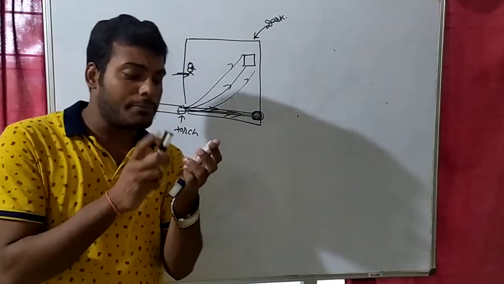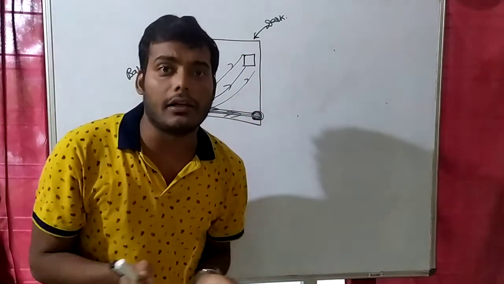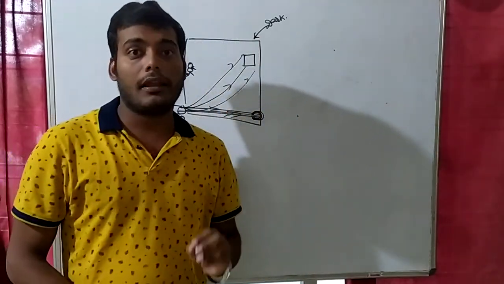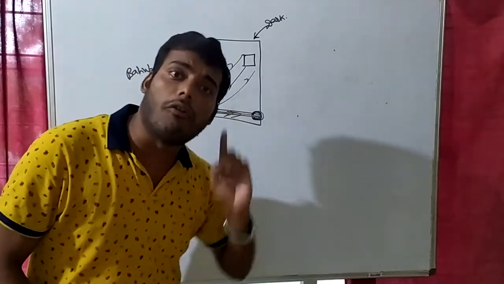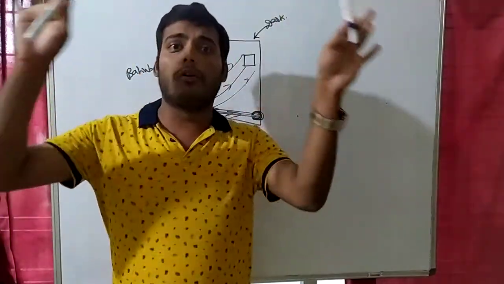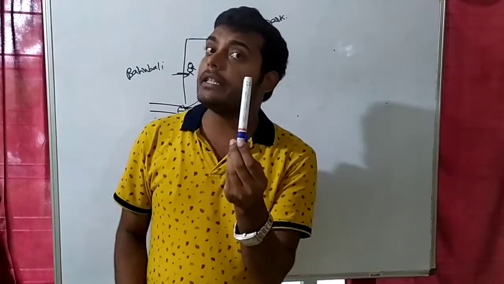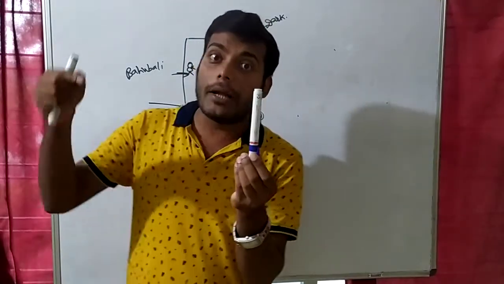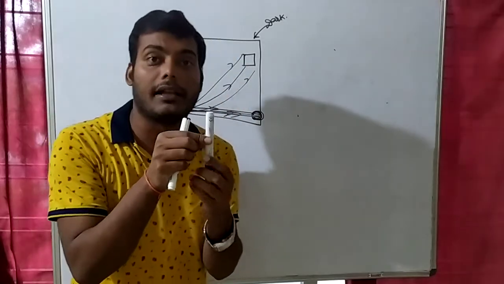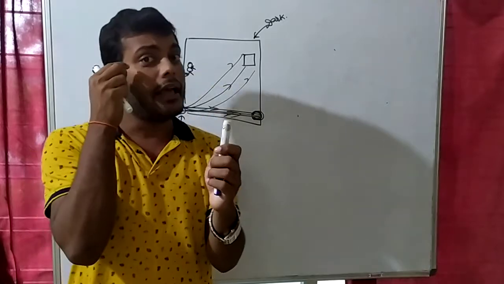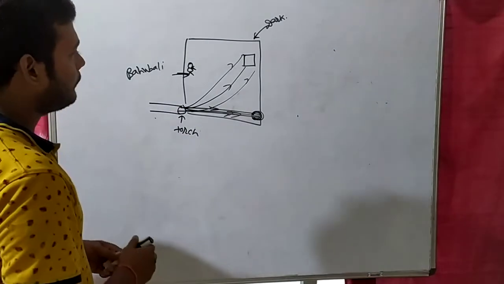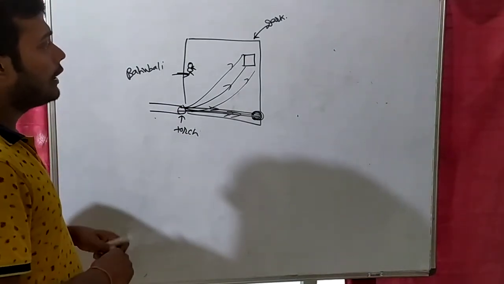I want to explain one more thing. Suppose you are in a dark room and someone asks you when you can see any object. First, I can see any object only when there is some light on it. For example, suppose this is a marker and the room is completely dark. Can we see this marker? No. When can we see the marker? When some light falls on the marker. First, there should be some light. When some light falls on the marker and some of it reflects back and enters our eye, then we can see the marker. Clear?